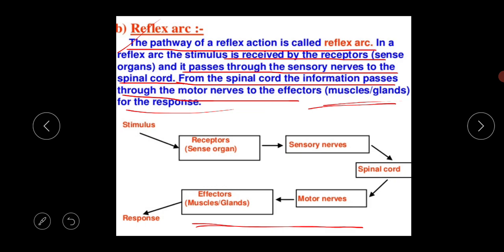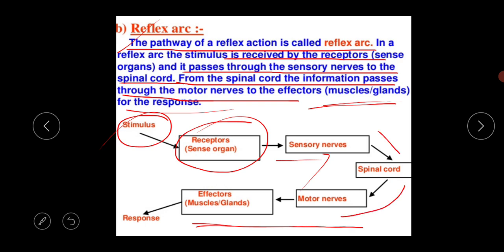Without this diagram there will be no meaning of your answer. Why? Because without the diagram you cannot actually express what is the basic definition of the reflex arc. So first thing, you have to draw this schematic diagram properly. Okay, so first thing is the stimulus. This stimulus hits the receptor present in the sense organ. After that it goes to the sensory nerves, then the spinal cord, then the motor nerves and to the effector, and the response happens.